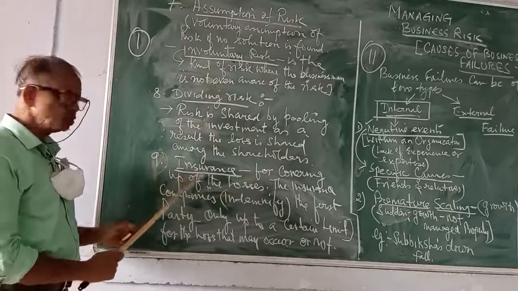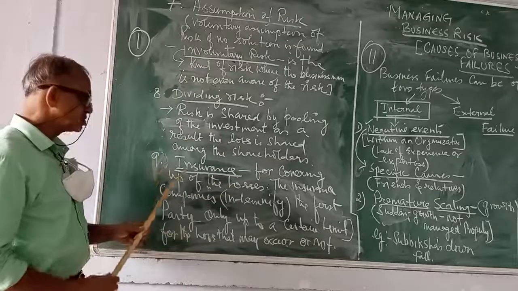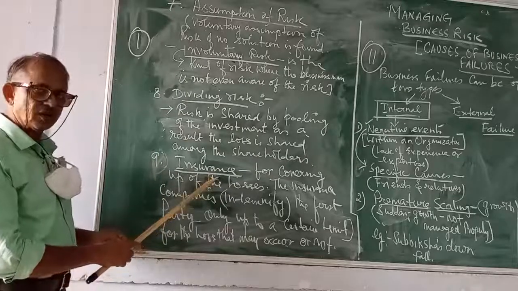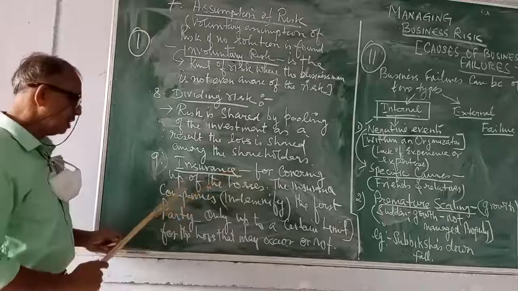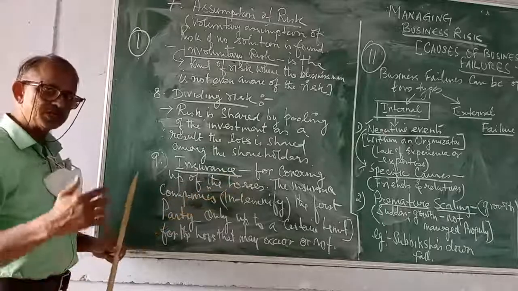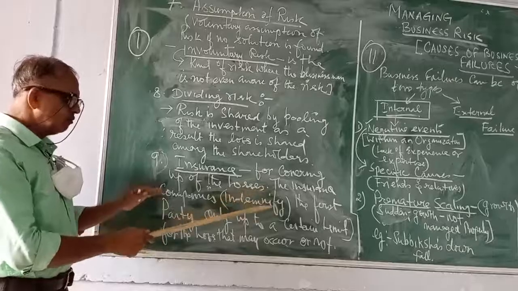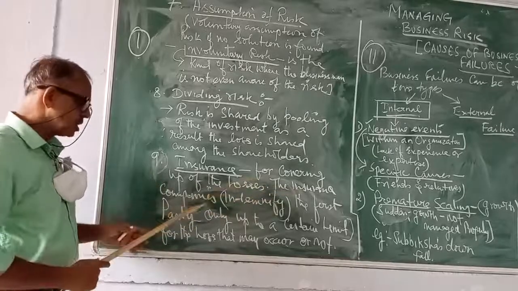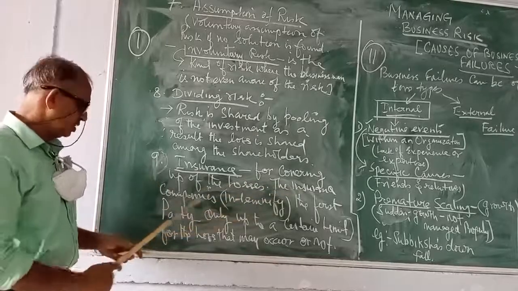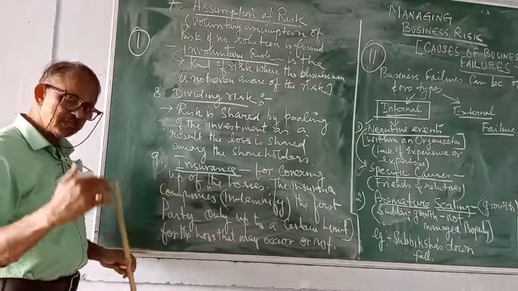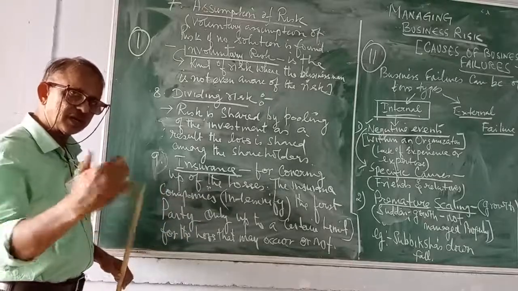Then next is insurance. Now I can manage risk by having my organization insured for covering up of the losses. So insurance is done for covering up of the losses. Now while insuring for the losses, the insurance companies indemnify the first party. The first party means the party that is going to take the cover.